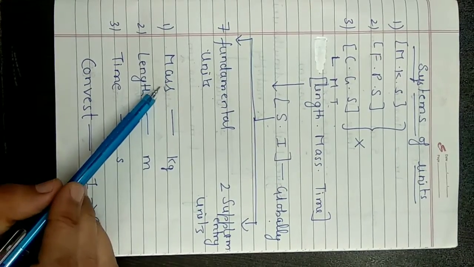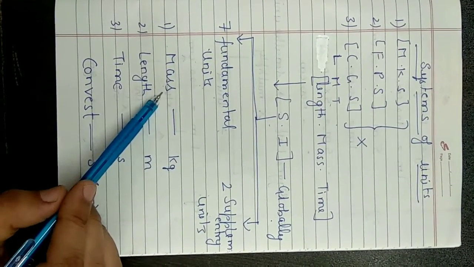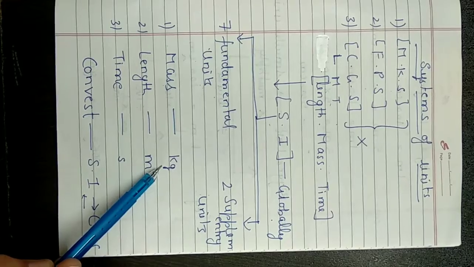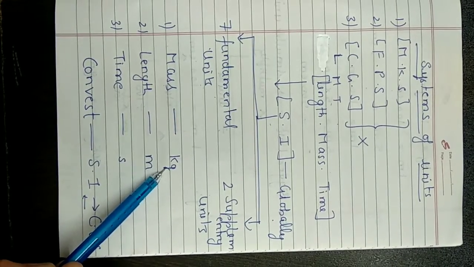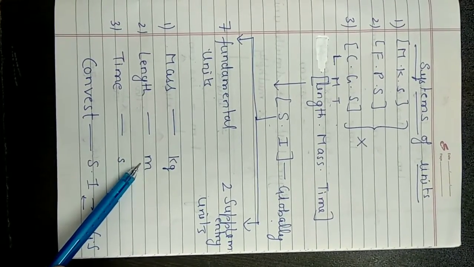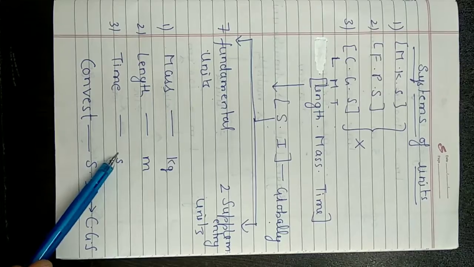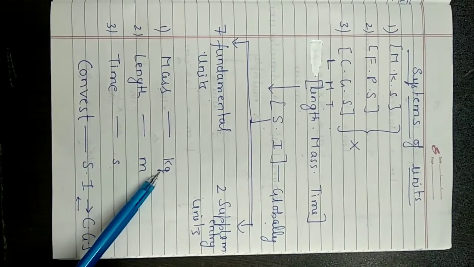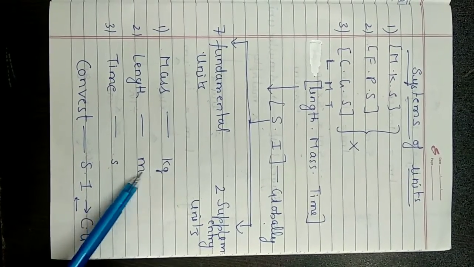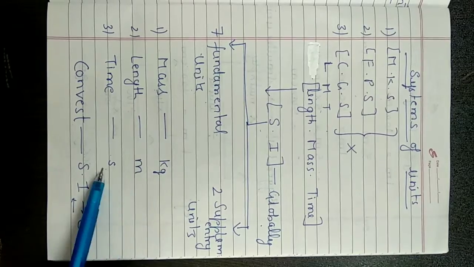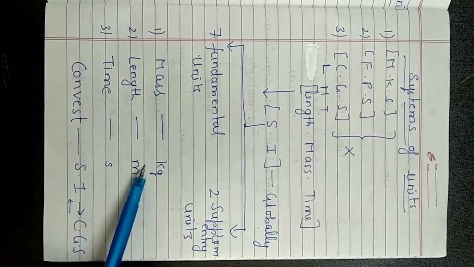Up to this class, we will focus only on these 3. So in the SI system, mass is measured in kilograms and it is written as this. Length is measured in meter, written as small m. Time is measured in second, written as small s. You cannot manipulate these symbols, so be strict to these symbols only.